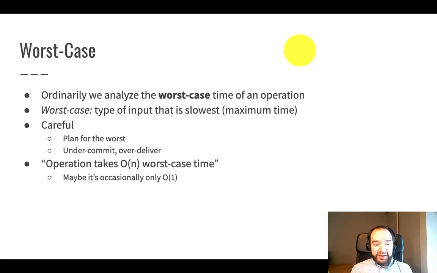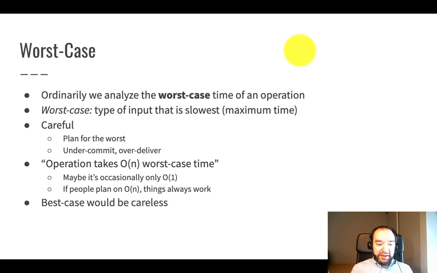Maybe sometimes it's only big O of 1, meaning a constant amount of time. But if I say it's big O of n worst case time, I'm under-committing, over-delivering. Other developers will plan on this big O of n time, and if they plan their system around big O of n scalability, then the ultimate systems we build will work.